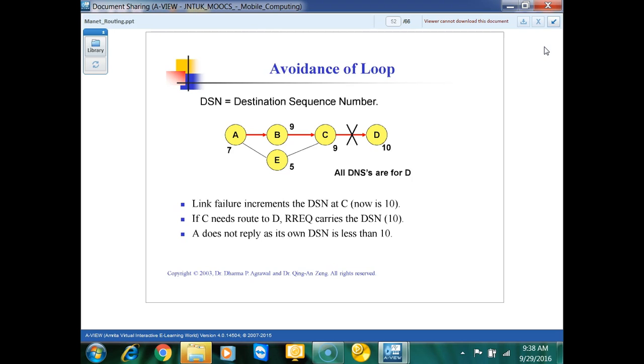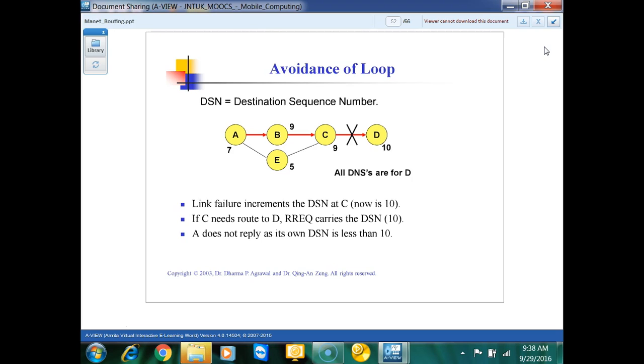Okay. Again, we are not transferring to D. So A's sequence number will remain less only. Because who will increment A's sequence number? It should be incremented by the D sequence number. But D is not connected to A now, because it is not able to transfer the data, because the link is not there.